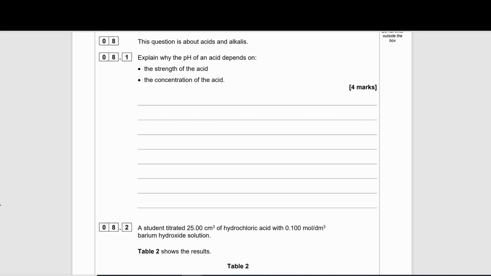So, when thinking about pH, we have to remember what that's got to do with. So pH means power of hydrogen. And when thinking about concentration of the acid, which we can start with first, that makes sense.